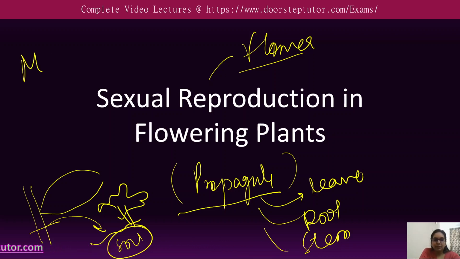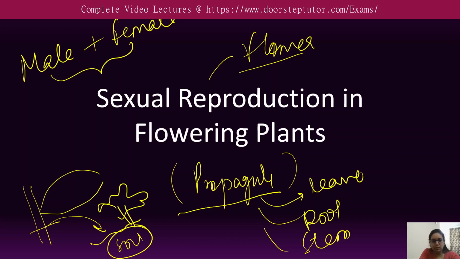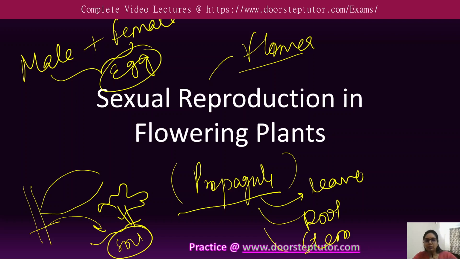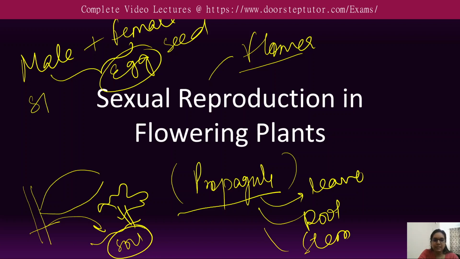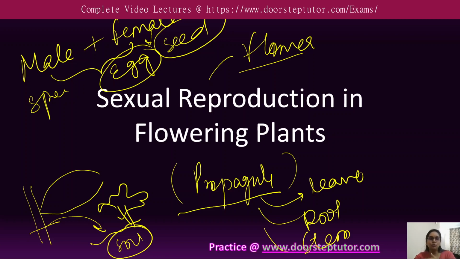The male and female parts are produced in the flower, and when they fuse together, they fertilize and form the egg. When the pollen of one flower or of the same flower fuses with the female egg, they form the seed, and that seed is used to germinate and produce a new seedling.